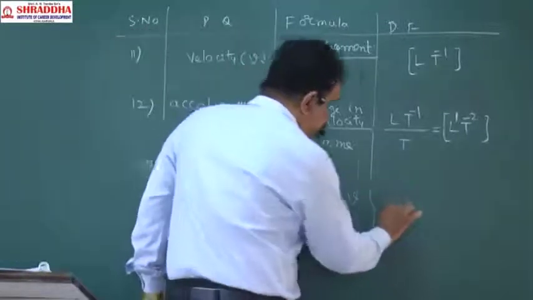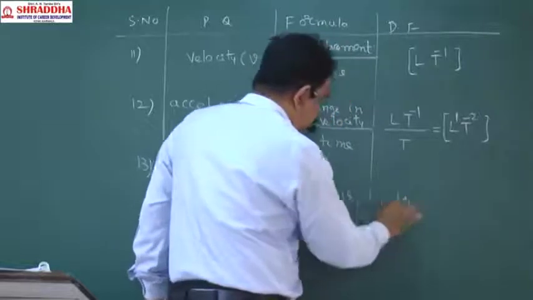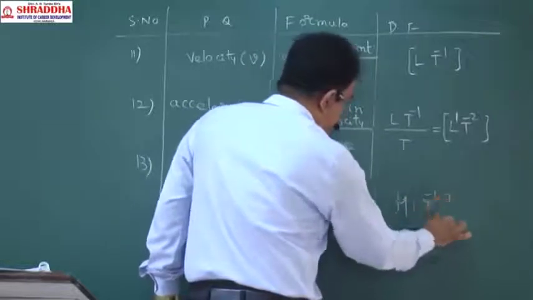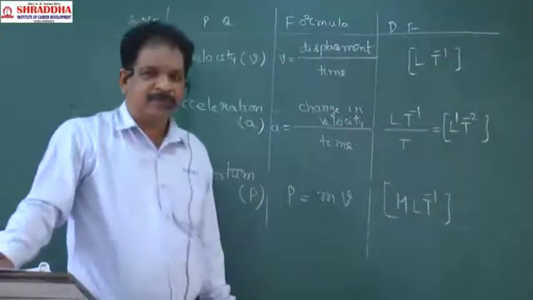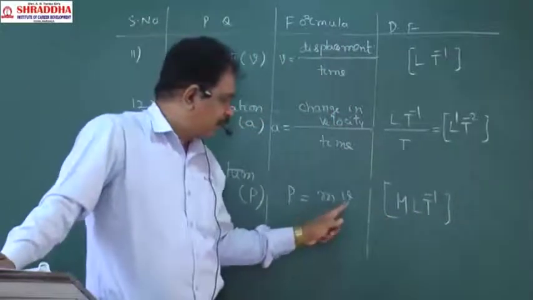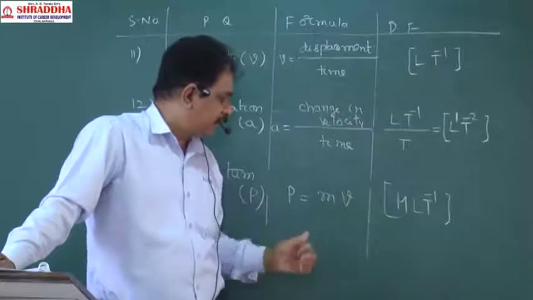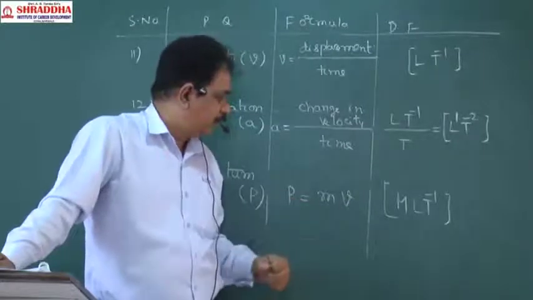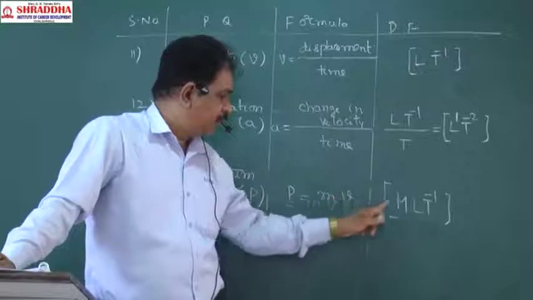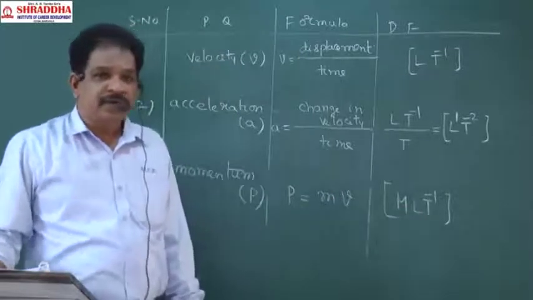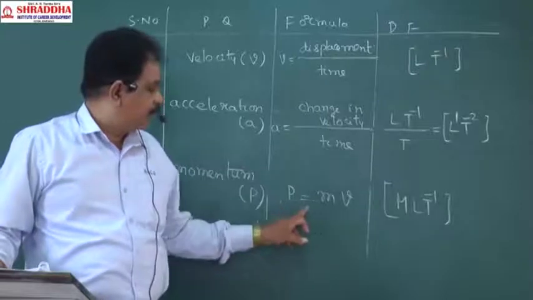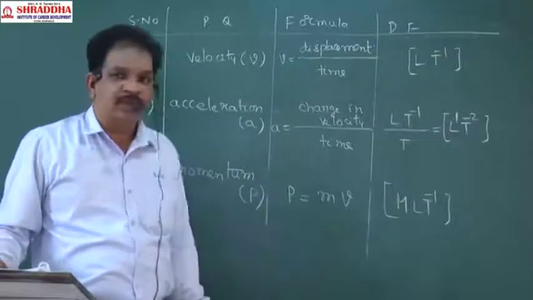For mass it is M, for velocity it is LT power -1. The product of mass and velocity is momentum, so M L T power -1 is the momentum's dimensional formula.